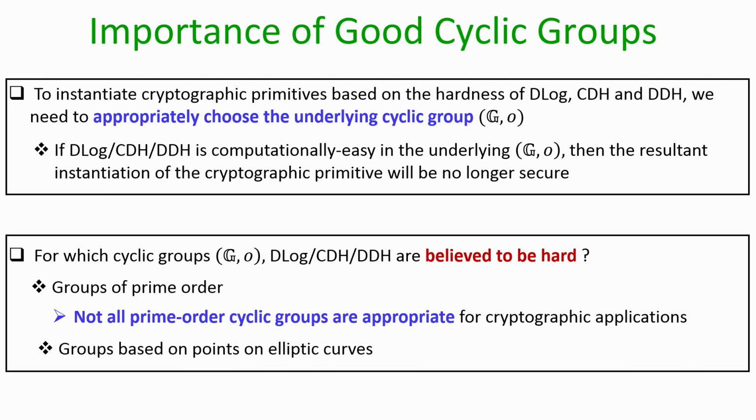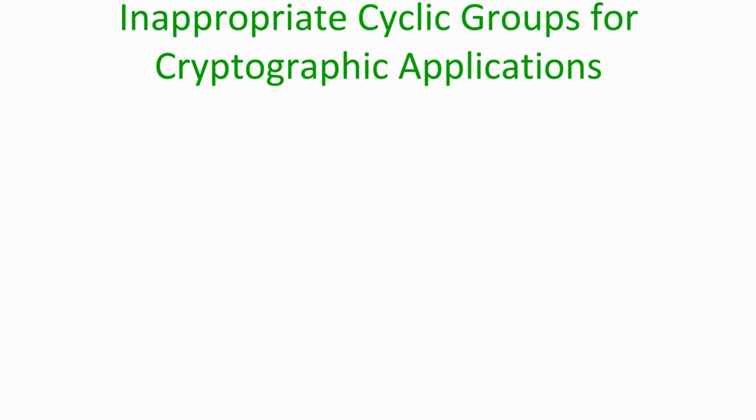The second choice for picking the candidate cyclic groups is the group based on the points on elliptic curves. In this lecture we will consider the groups of prime order based on certain properties. In the next lecture we will see the cyclic groups based on the points on elliptic curves, and then we will compare these two types of groups, to see which one is better to instantiate the cryptographic primitives whose security is based on the hardness of the D log, CDH and DDH assumption.